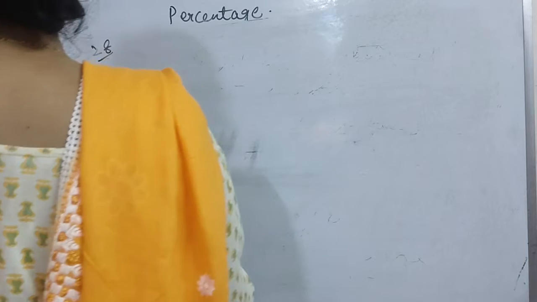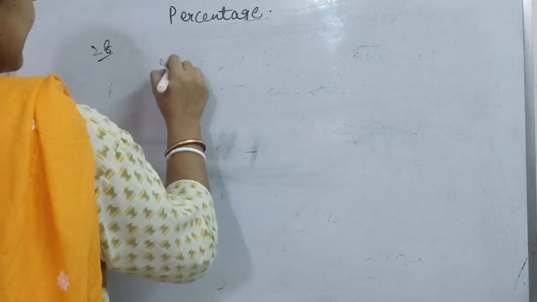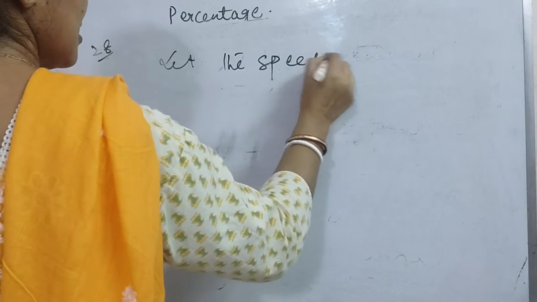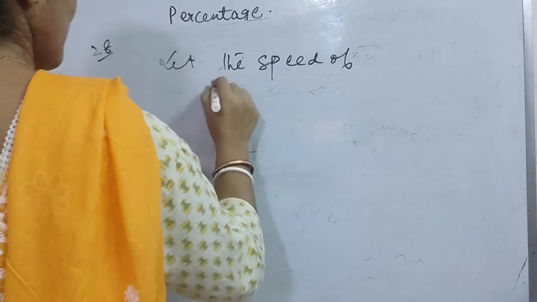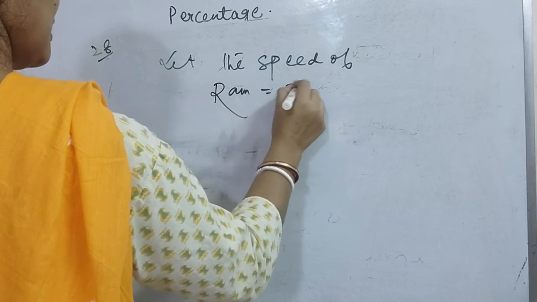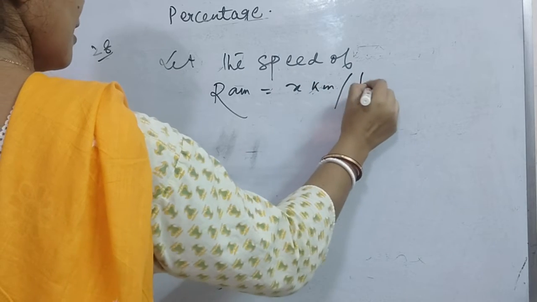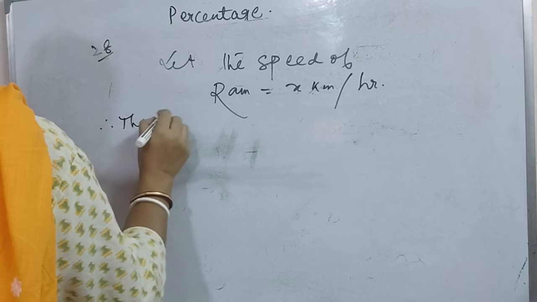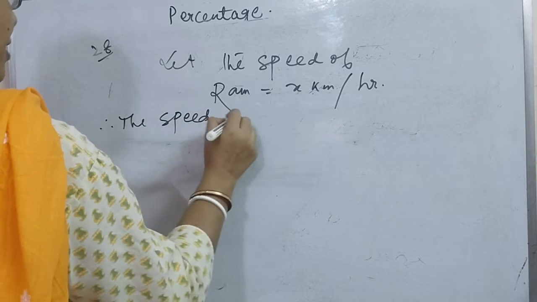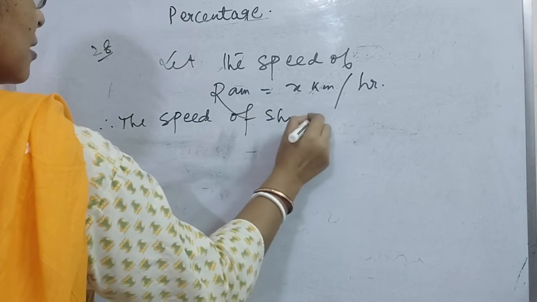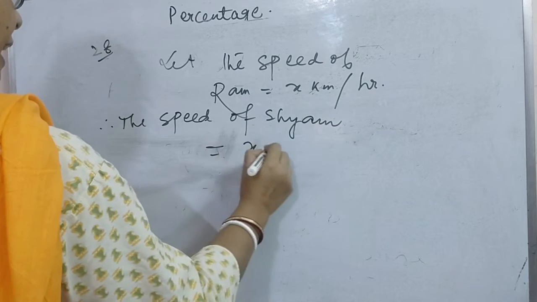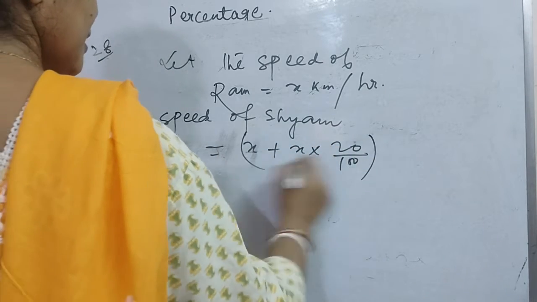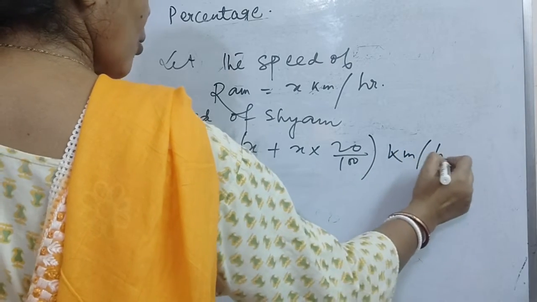So I will write, let the speed of Ram equal to x kilometer per hour. Therefore, the speed of Shyam equals x plus x into 20 by 100 kilometer per hour.